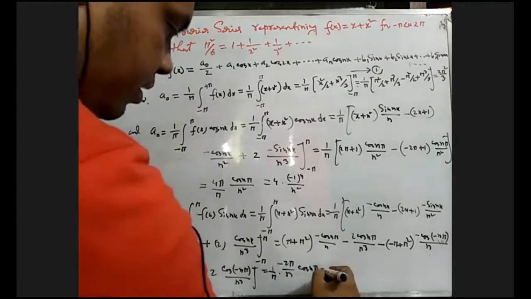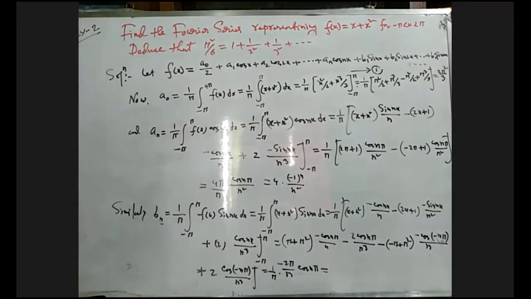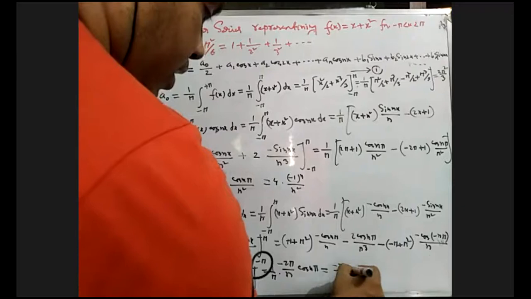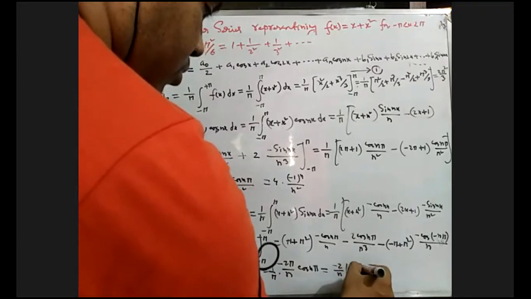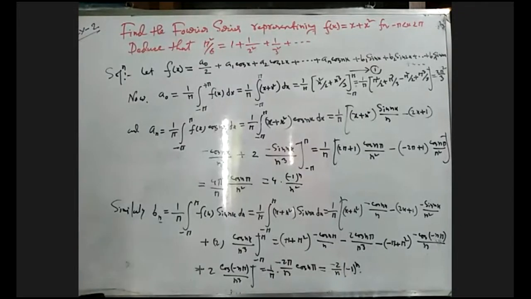Pi pi will be cancelled. So we get minus 2 by n, minus 2 by n into minus 1 to the power n. Okay, so this is the sine coefficient and cos coefficient.